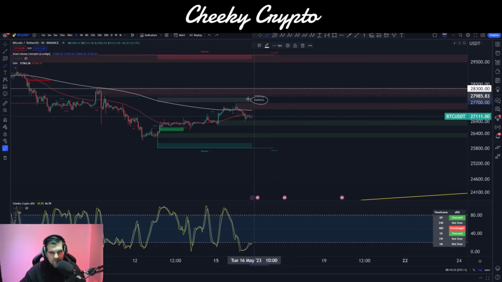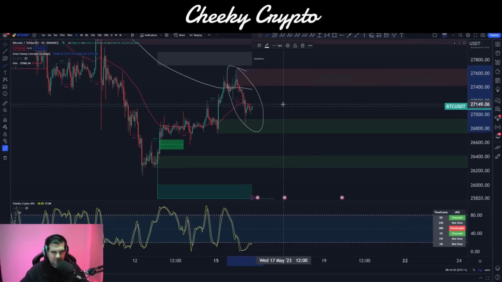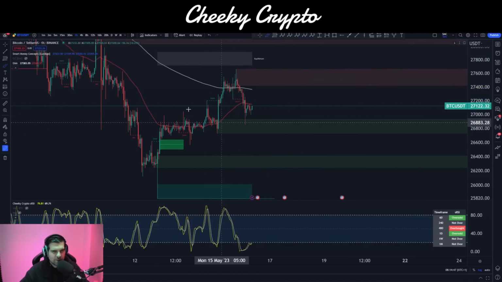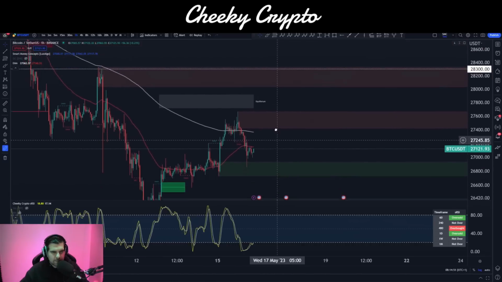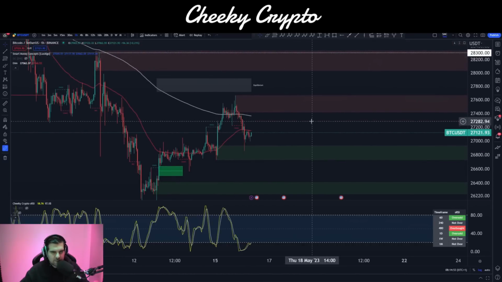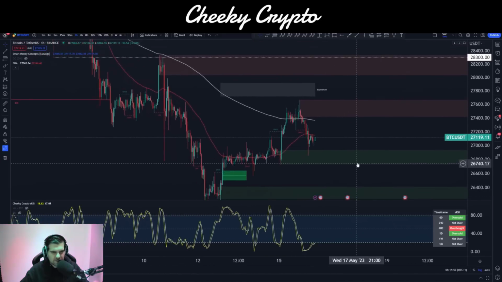Equilibrium is up here again. It's unlikely that we're going to go and hit that, as it would break our market structure to do so. Still, it is possible, of course, as this is only the very beginning. This could just be a B wave movement here, for example, and we can still hit that equilibrium, but I'm not expecting it to do so at this point in time. We'll see how that plays out. Ultimately, we've got lots of selling pressure in lots of different areas here on the chart, and some buying a little bit deeper into the price action there.